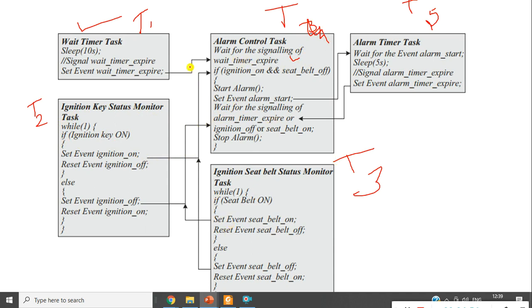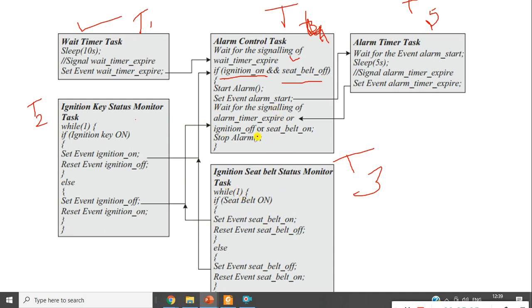Now the time is expired. Once again it checks for the ignition on and the belt. This is based upon task 2. Task 2 will give the information stating that it is on or off. If it is on, then once again I need to check the seat belt condition, which also depends upon T3. So T4 is depending upon T2 and T3, and this information will be moving from here to here.